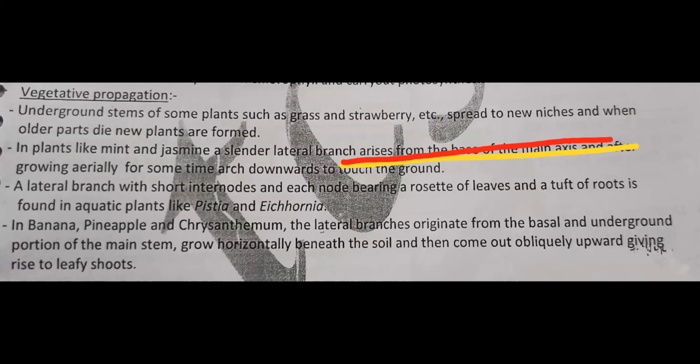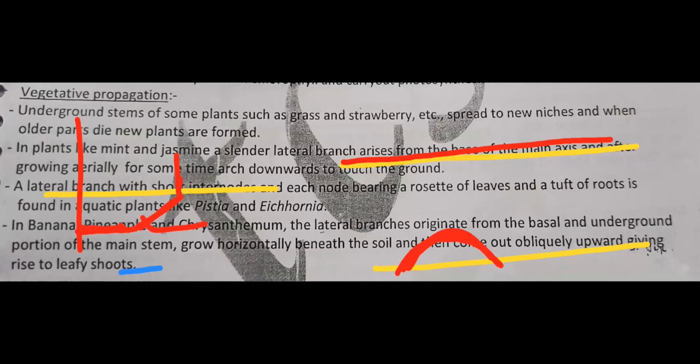Next one, that is stolon. Soil surface. For stolon, remember, one of the branches nearer to the ground bends in such a way that it forms an arc-shaped structure. So this one we call stolon. Next, third, remember, this is the soil surface. Next, from the main plant body, an underground branch grows horizontally, then grows obliquely upward and forms a leafy shoot. This one we call sucker.